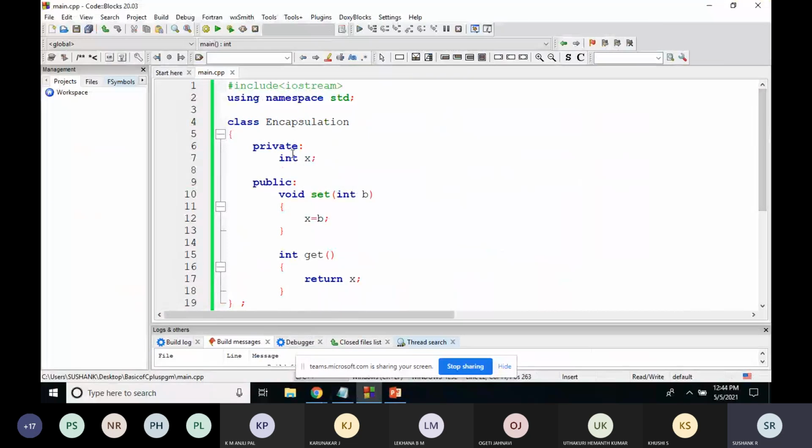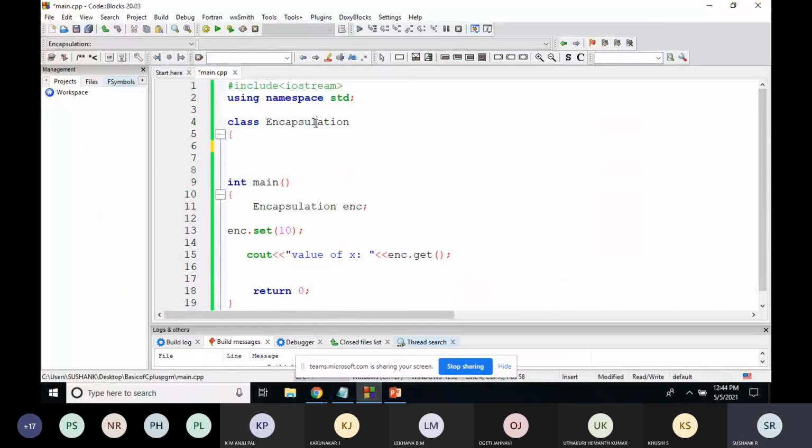So the same thing, this is an example of abstraction, so I'll take it as abstraction.